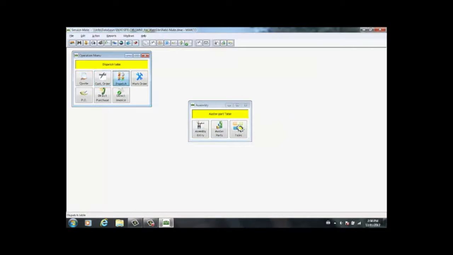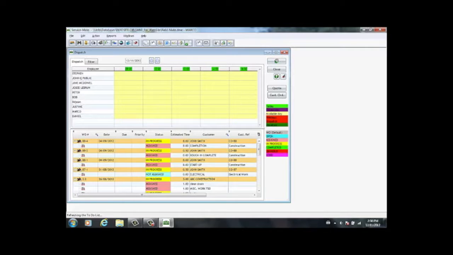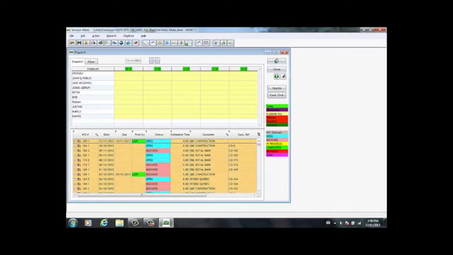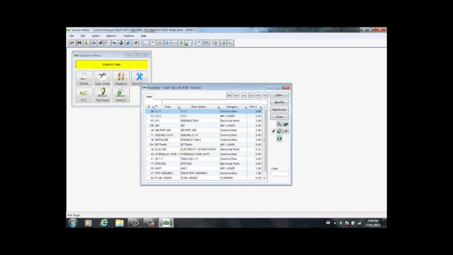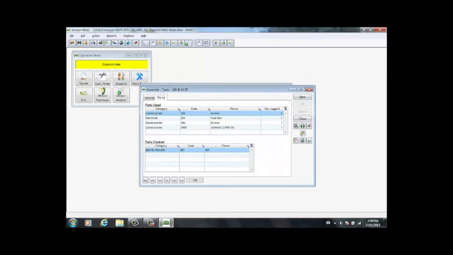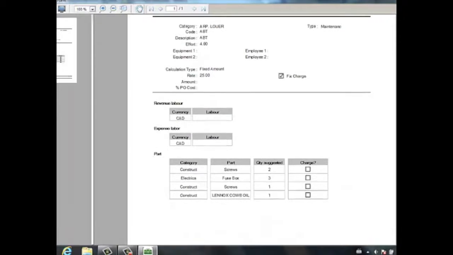If I go back to my dispatch board, at the bottom we should have the assembly for the ABT available to be assigned to any one of my employees right here. If I want to print out the details, I can just go back to my ABT. I can print, fax, email my assembly information. Right here.